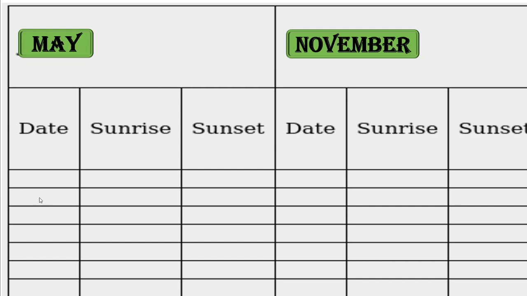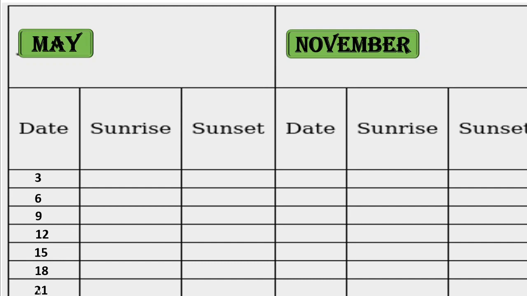Here we will take some dates and we will mention sunrise on that day and sunset timings. For example, we will take dates 3rd May, 6th May, 9th May, 12th May, 15th May, 18th May and 21st May.